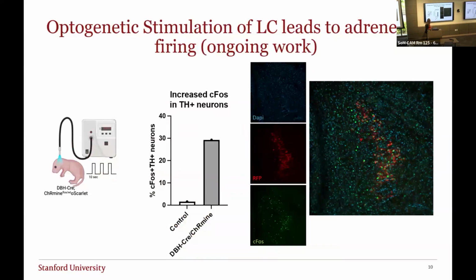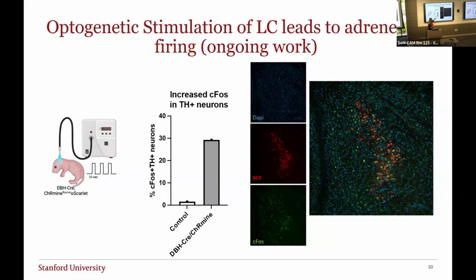So here's some ongoing work, but you can see here that through extracranial stimulation, I'll start by just showing the DAPI, of course, marks nuclei, and then RFP marks all of those DBH positive neurons, and CFOS marks firing neurons. So we can quantify the number of noradrenergic neurons that are firing in response to the optogenetic stimulation.